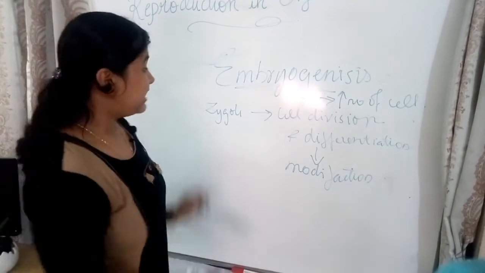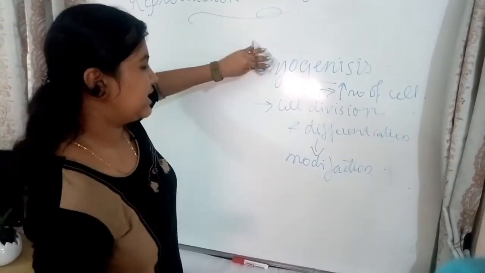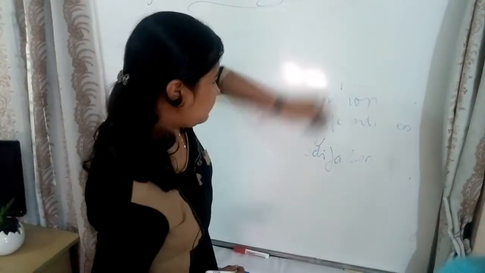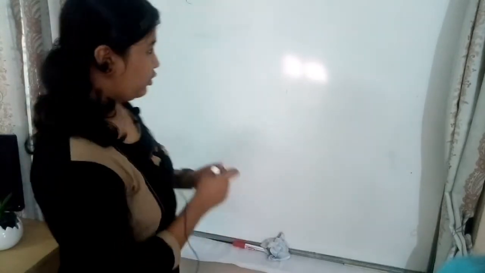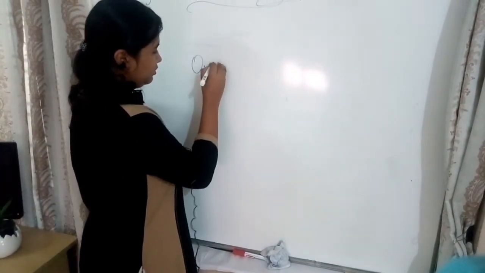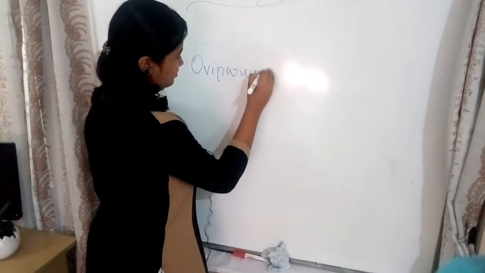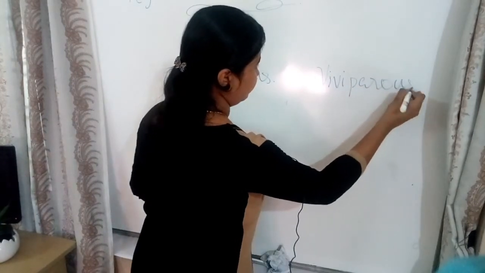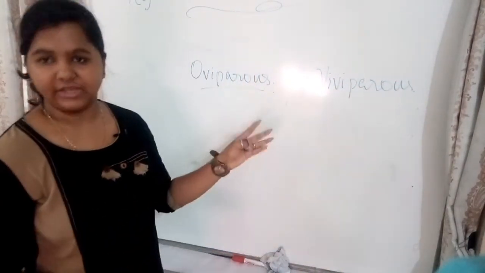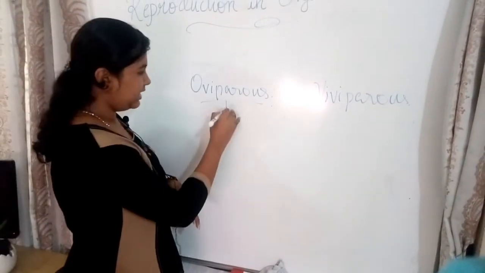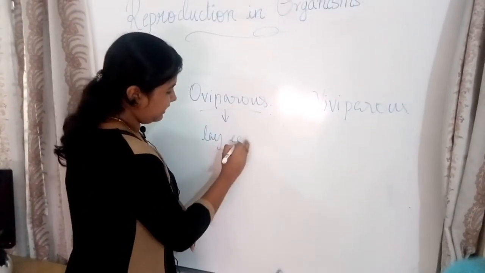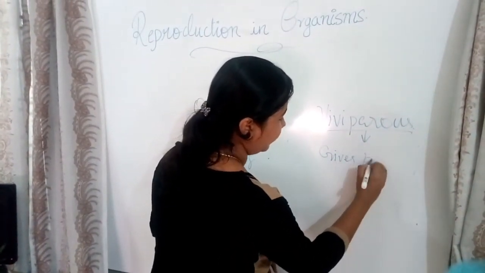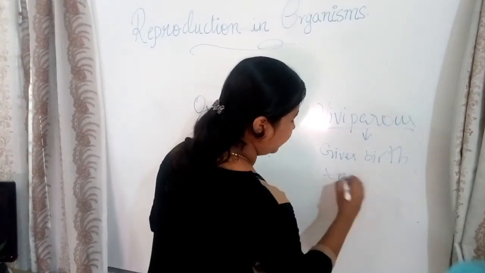Now there are two types of embryogenesis, or rather two types of organisms to say. They are oviparous and viviparous. So oviparous are organisms that lay eggs. Okay, they lay eggs, whereas viviparous give birth to young ones.